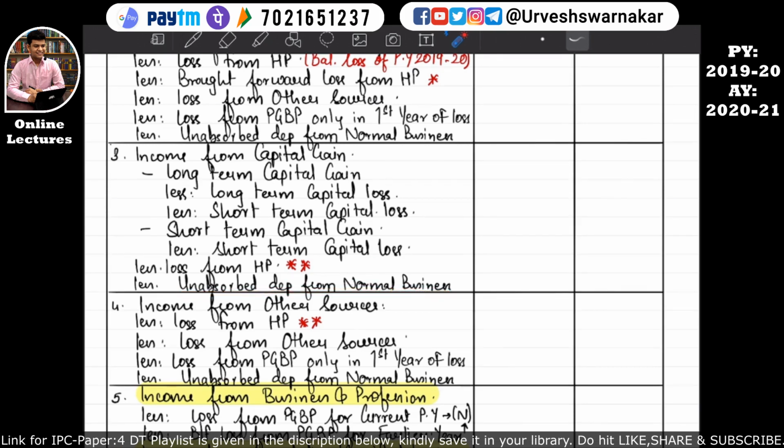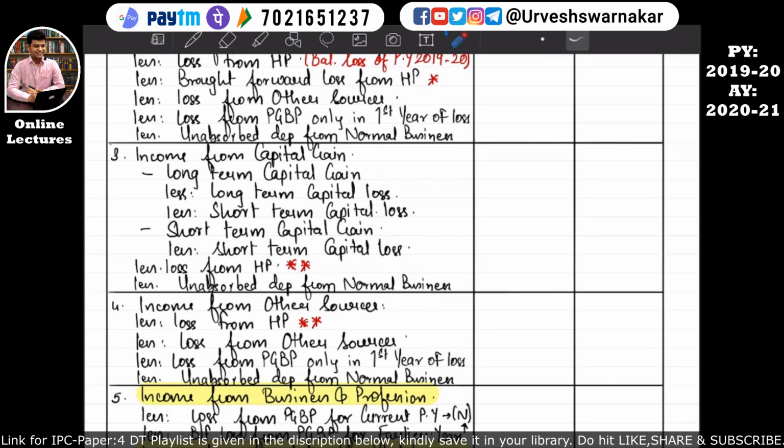So let's move on to the next head of income, that is income from other sources. If an assessee is having an income from other sources, then the following losses can be set off against the income from other sources. The first loss is losses from the house property. Here also there is a 2 star. You already know what 2 star indicates. Then the next loss is losses from other sources itself. There can be a possibility that an assessee can have an income from other sources as well as a loss from other sources. So they both can be set off. I hope this is quite clear.